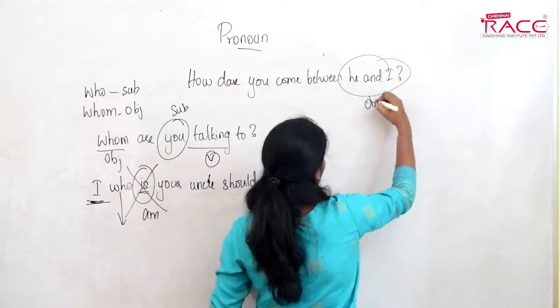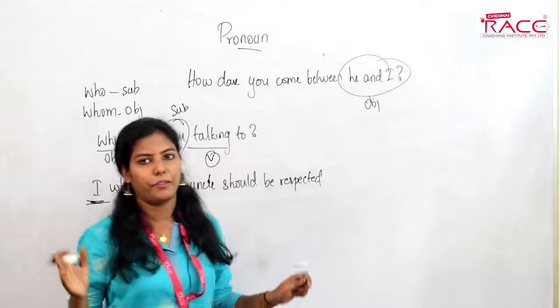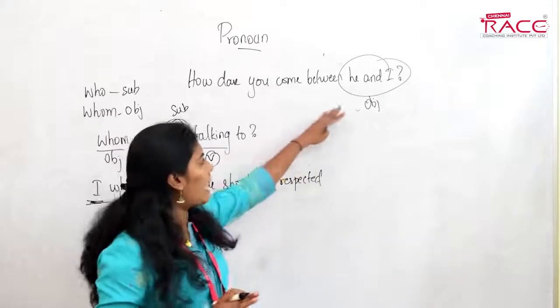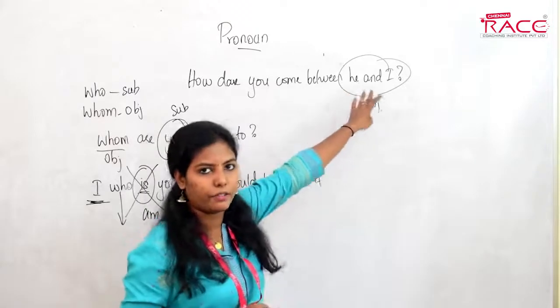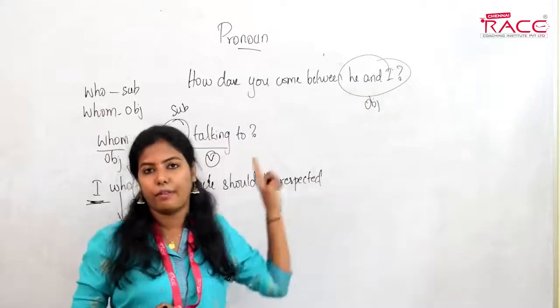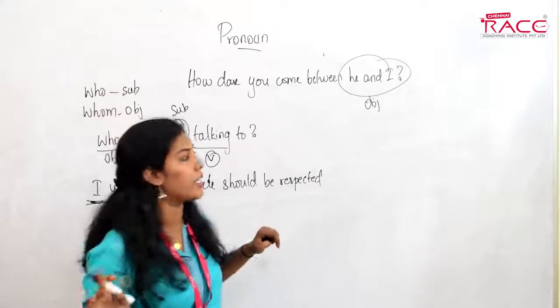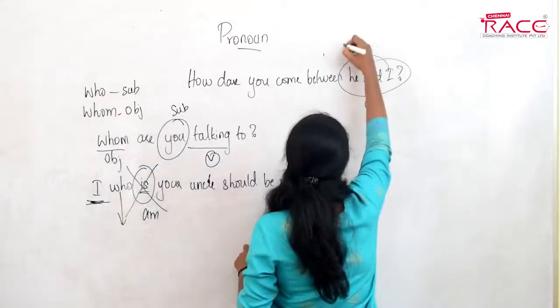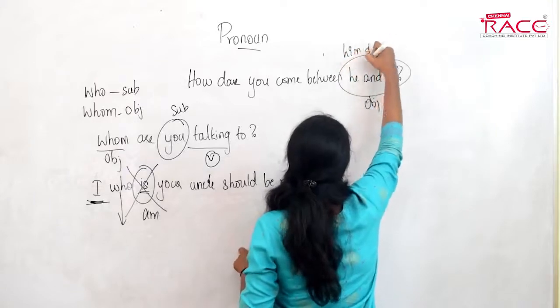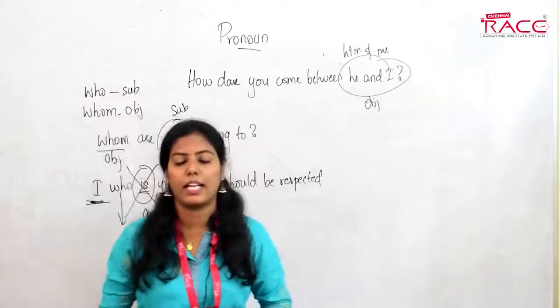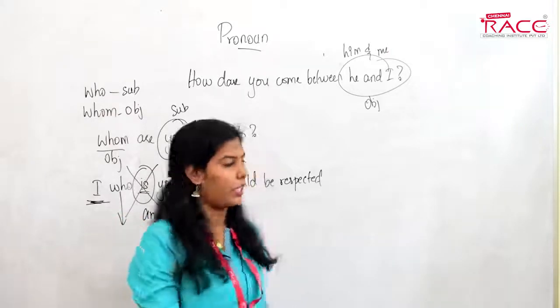I gave you a tabular column of subjective form, objective form and possessive form. Now we have an object here, but is its form correct? No, the form of the object is wrong. So how will we change this one? Between him and me. How dare you come between him and me? Not he and I, him and me. Okay, one more question.